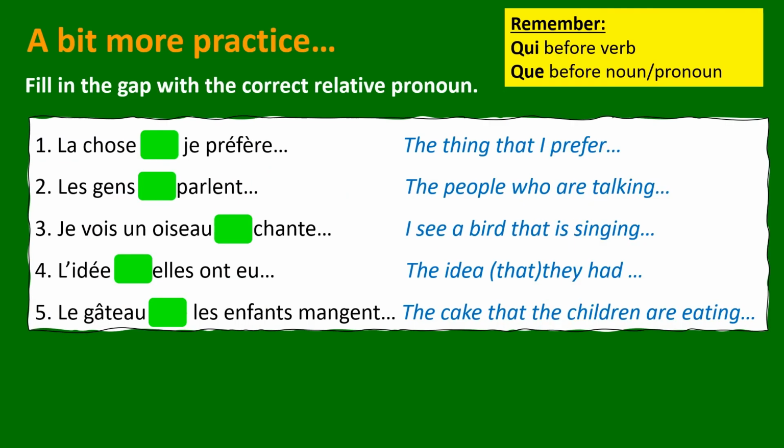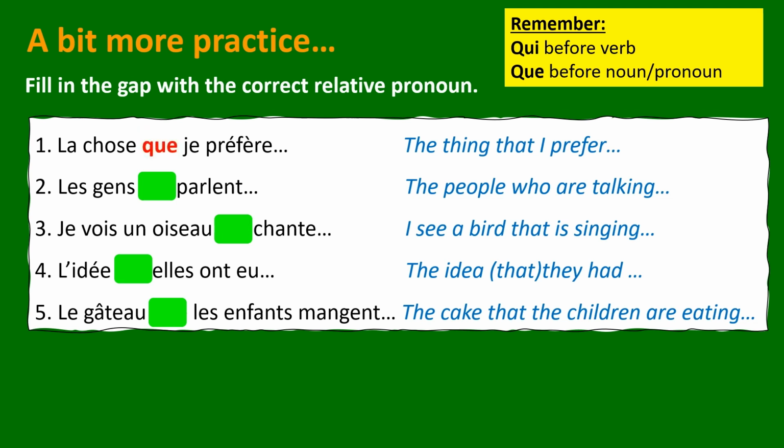Finally, a little bit more practice. This time you need to fill in the gap with the correct relative pronoun. Remember that qui goes before a verb and que before a noun or a pronoun. So that should make it simple. Number one, la chose, and we need the gap filled. And we've got je préfère. We notice that we've got je. The thing that I prefer is therefore la chose que je préfère.